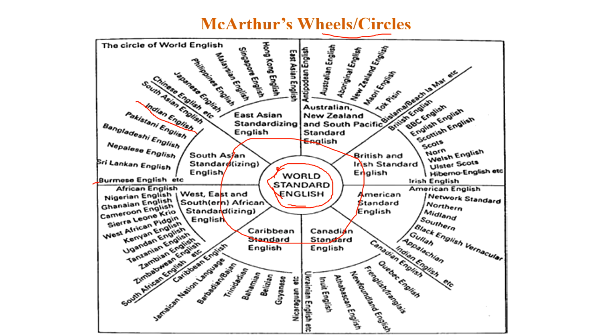The boundaries are rigid. See Caribbean English and Canadian English. These two are quite different. So let's see McArthur's wheel or circles in detail.